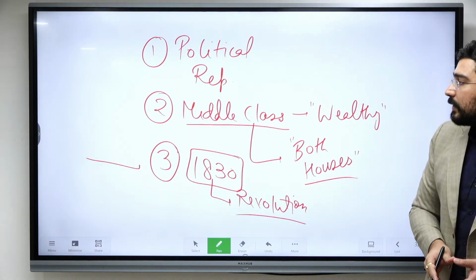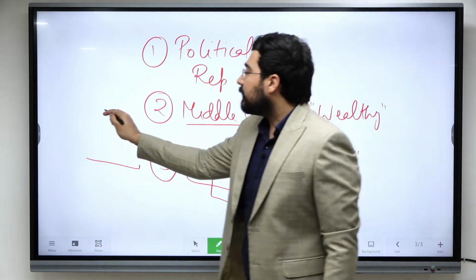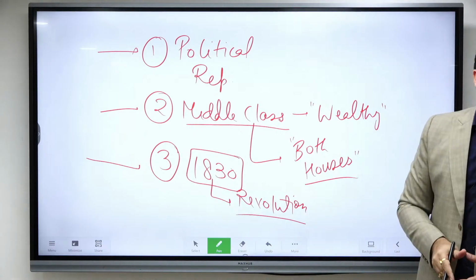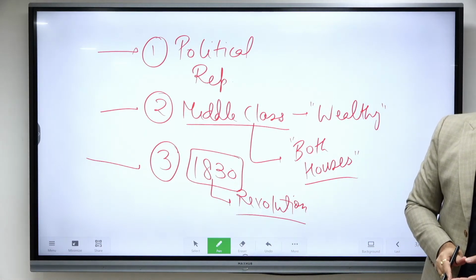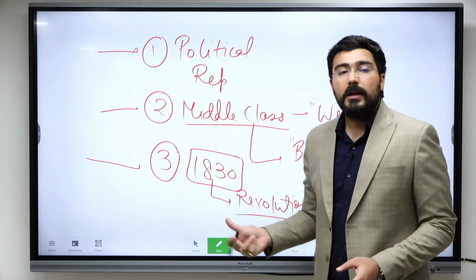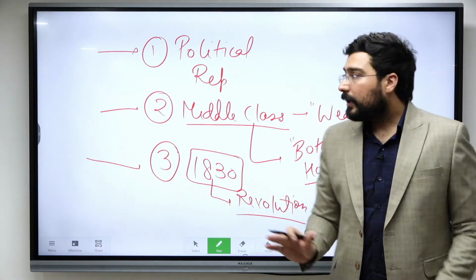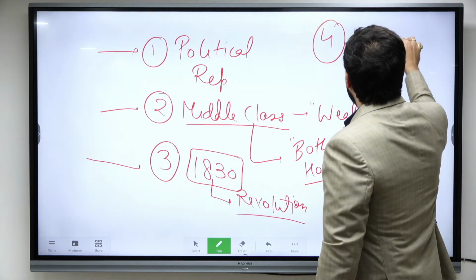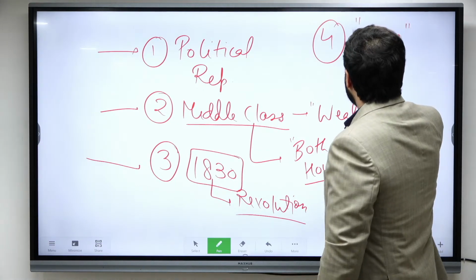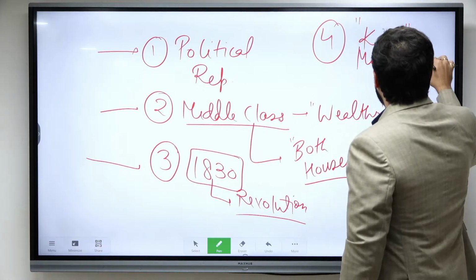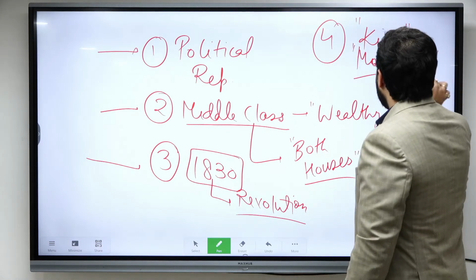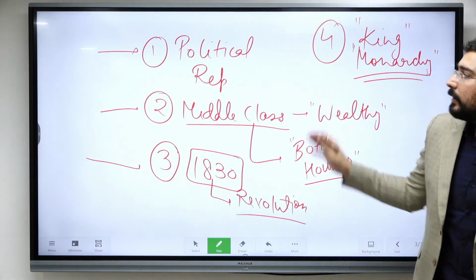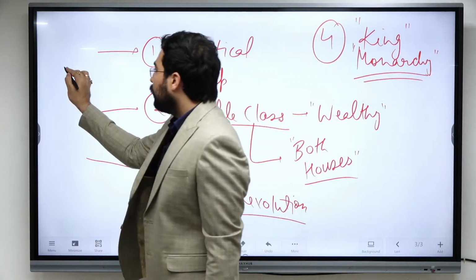Because of this specifically, even England was under pressure after 1830 that some reforms should be done, otherwise a revolution may start in England itself. This was also the time when there was a change of monarchy, and the monarchy which came to power was more liberal. Because of all these factors, the Reform Act of 1832 was passed.